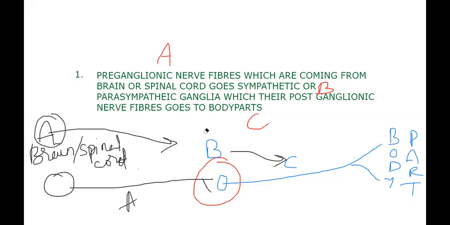The preganglionic nerve fiber, from where is it coming? It is coming from the brain or spinal cord. Where does it go? It goes to the ganglia. Which ganglia? Sympathetic or parasympathetic. From which their postganglionic nerve fibers, this one, where are they going? They are going to the body. So that is statement number 1.